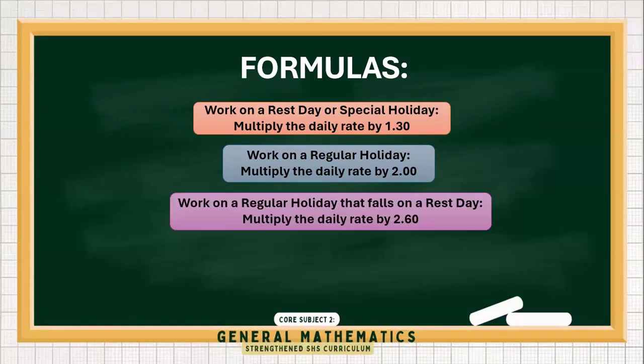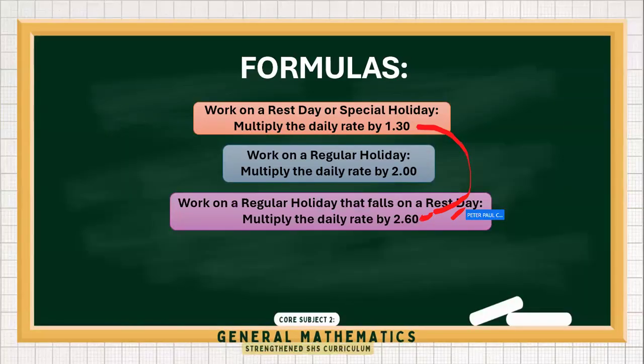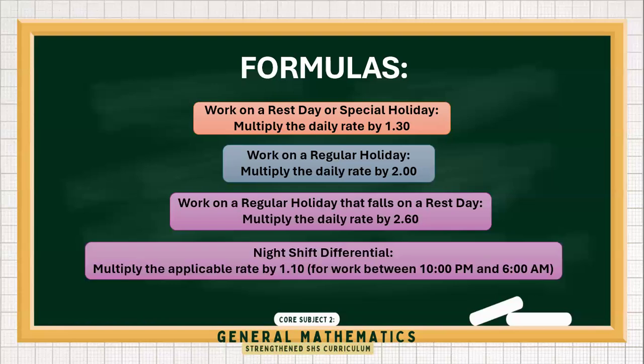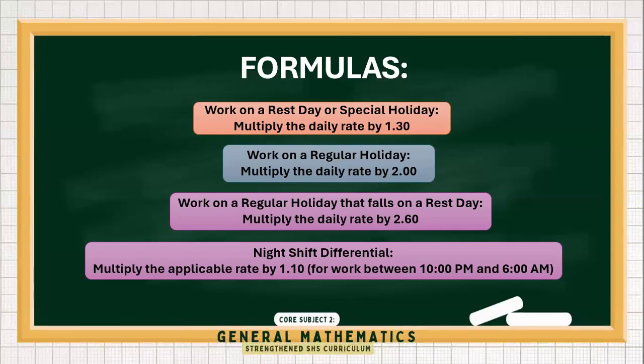Now, this is more interesting: when you work on a regular holiday that falls on your day off or your rest day, you multiply by 2.6. Notice that 1.3 doubled becomes 2.6, which is our multiplier. There are also special cases in which employees, such as call center agents, are on their graveyard shift.